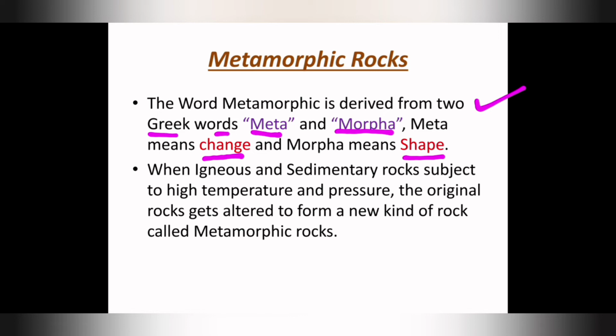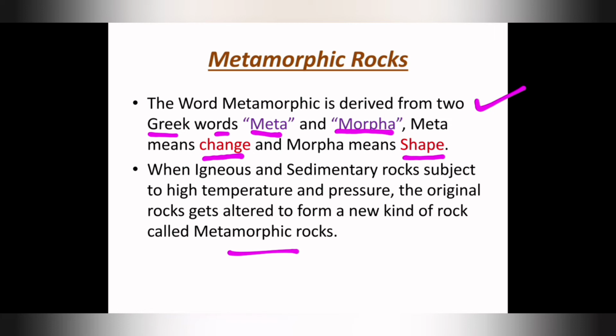So, when igneous and sedimentary rocks are subjected to high temperature and pressure, the original rocks get altered to form a new kind of rock called metamorphic rock. When these two rocks, sedimentary and igneous, are given more high pressure and temperature, the original rocks get altered to form a new kind of rock, and that is called what?